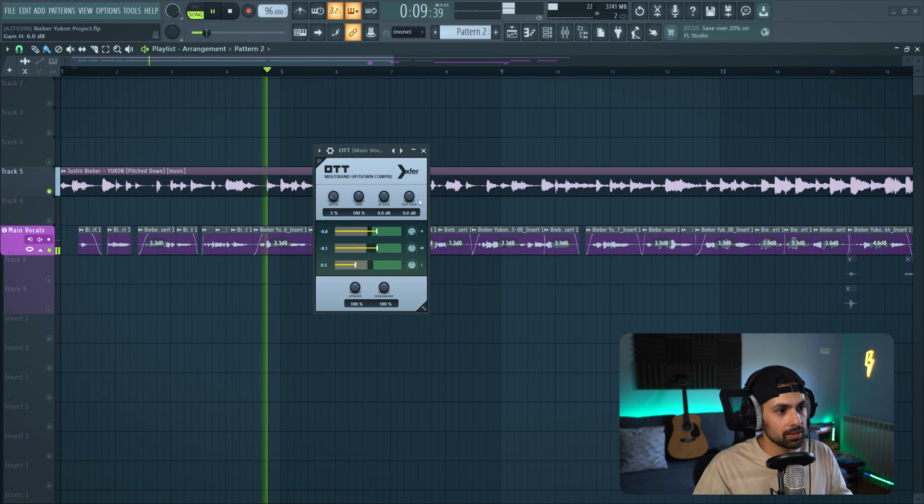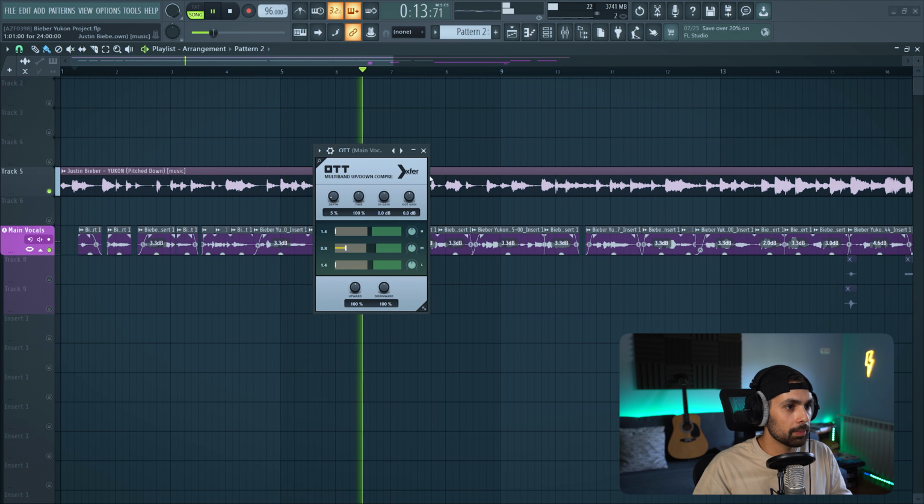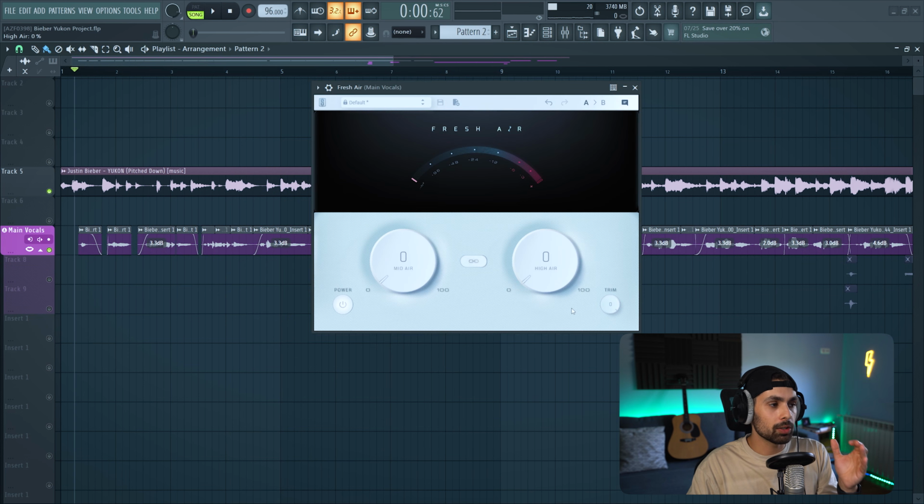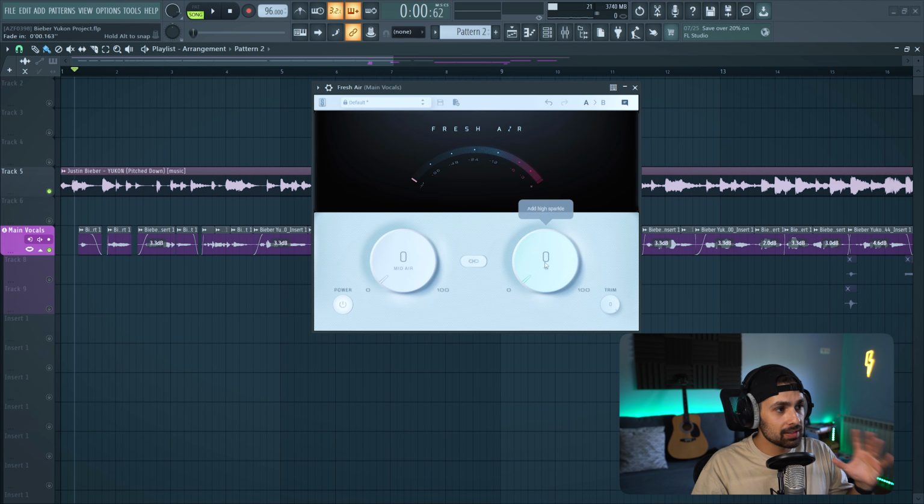You can also boost the highs here at this stage if you feel like it needs it. I don't think I'm gonna need to right now, so we're good. Then I'm gonna be adding some fresh air. This is a really cool plugin. It really adds that presence to the vocal that we're looking for, but I'm gonna be subtle about it. Just a tiny little bit on the mid and on the high presence. Okay, let's go mid air.